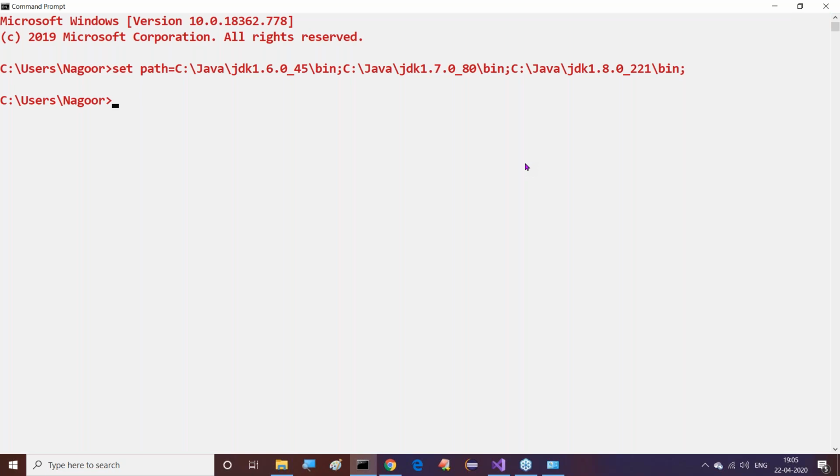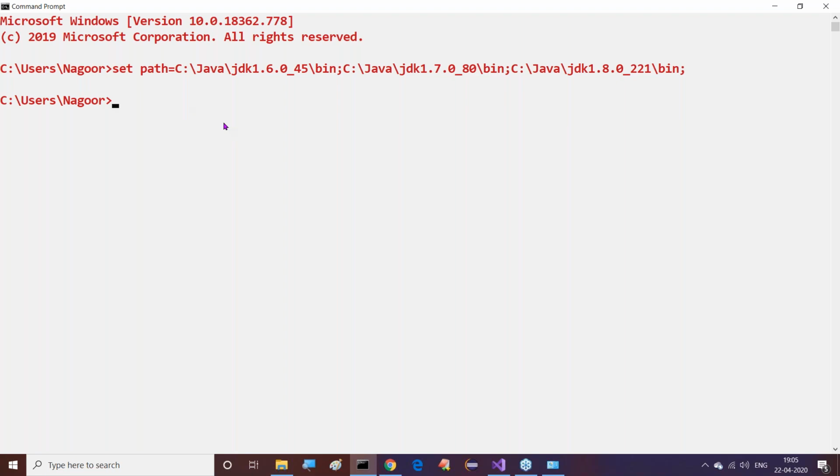Now observe this clearly. All of you observe carefully. How many versions did I set to the path environment variable? Please confirm to me. 3 versions, very clear. All 3 versions I set to the path environment variable. Can you tell me in which order I provided them? The order I provided is first 1.6, next 1.7, next 1.8. Good. Please remember this order.